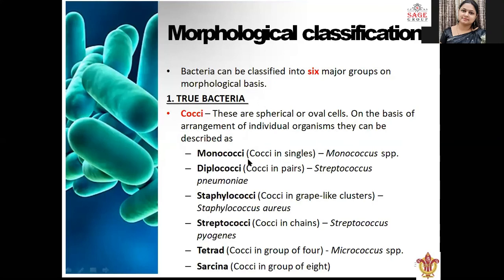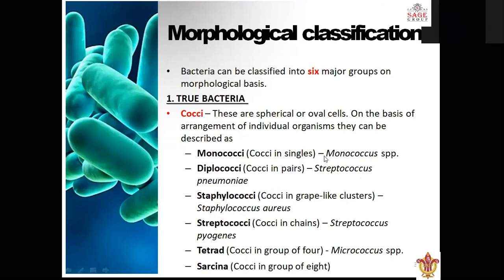Example, Monococcus species. Diplococci, if cocci are present in pairs. Example is Streptococcus pneumoniae. Staphylococci, if cocci are in grape-like clusters. Example is Staphylococcus aureus.